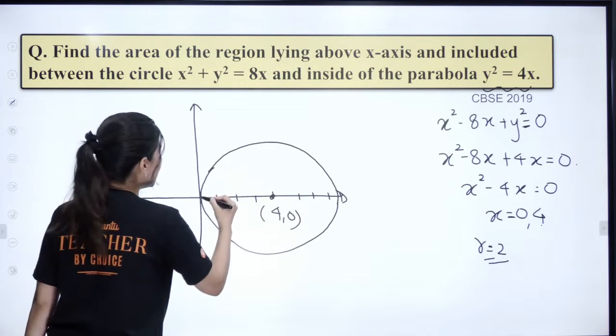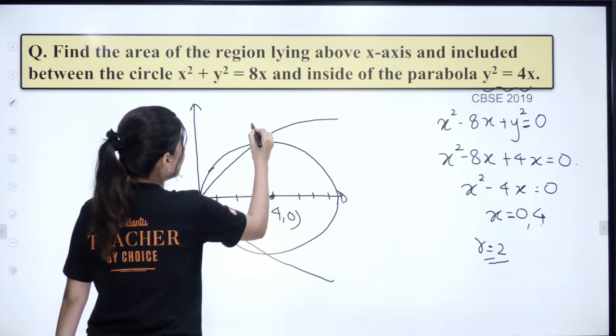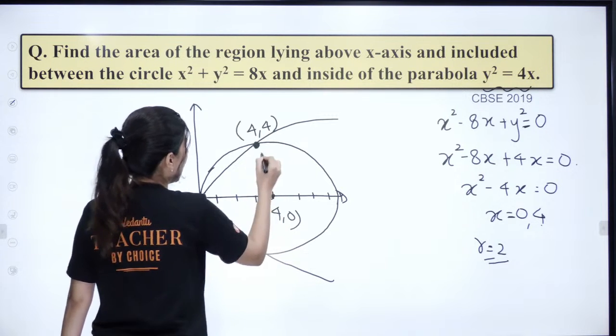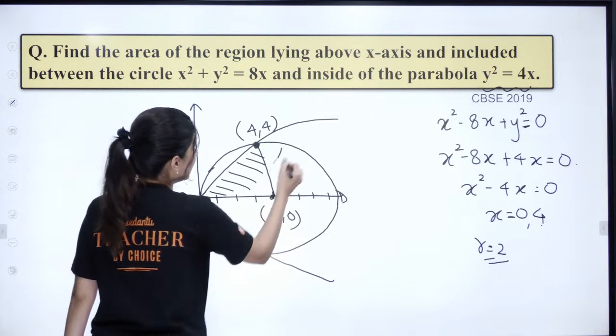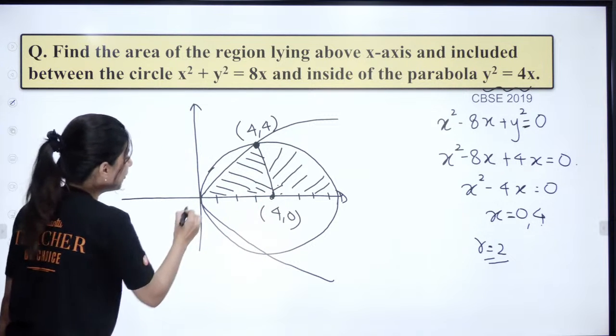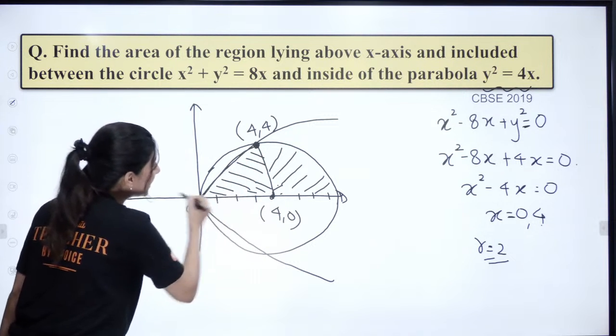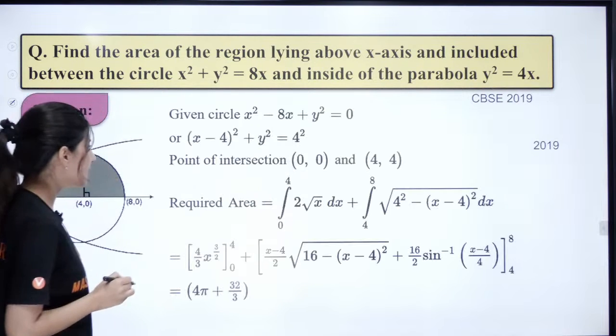And you have a parabola which looks like this. The parabola is having intersection at, so this is 4, 4. And this is how your curve will look like. You are looking for this area and you are looking for this area. Both the areas you are looking for. So first of all, 0 to 4, you have to integrate the parabola, and 4 to 8, you have to find out the circle, right?